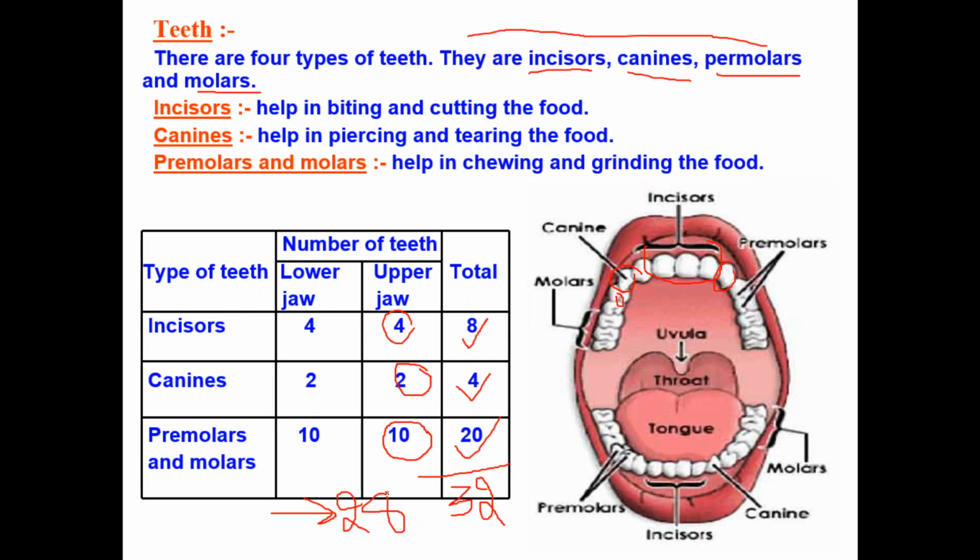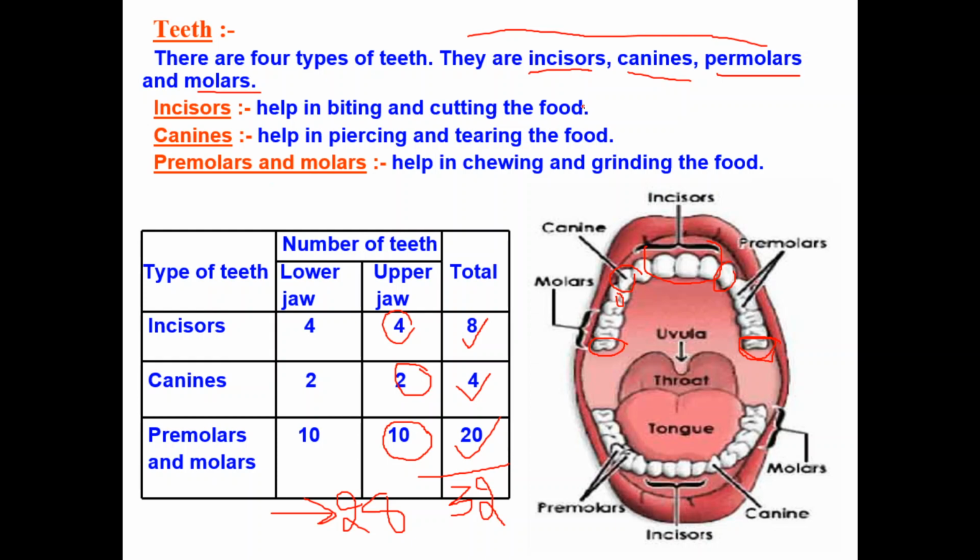So you can't see the premolars and molars. These last teeth will develop only in your adolescence, in your teenage. It will develop later on. With the help of your finger you can feel that there will be a small gap. This last tooth we can also call wisdom teeth. Wisdom teeth will come later.